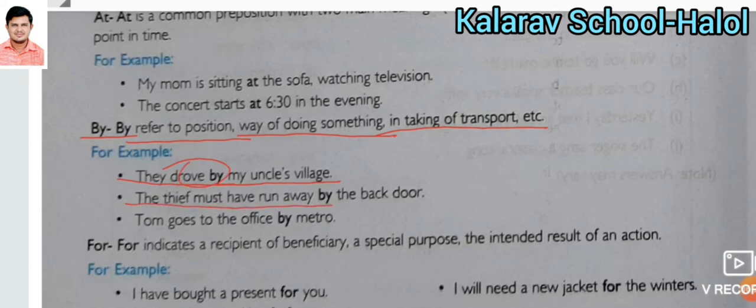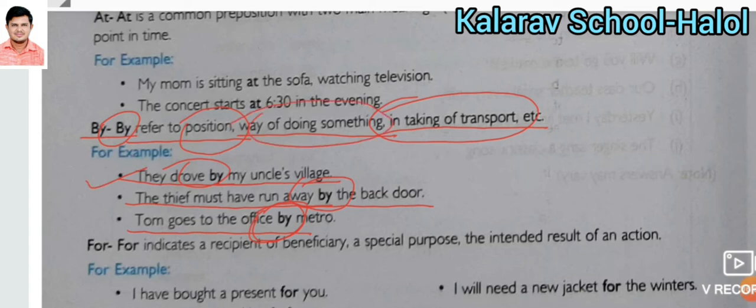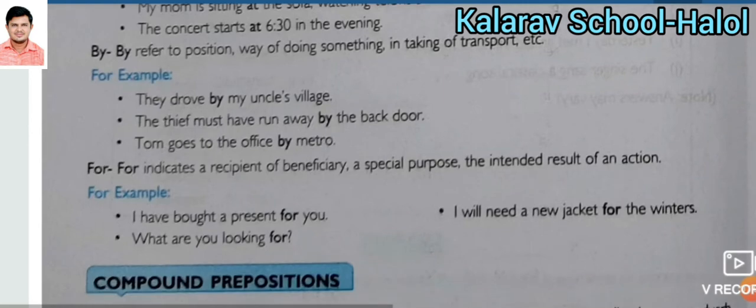The thief must have run away by the back door. Here by shows the position. Tom goes to the office by metro. Here by is used for taking transport. So by refers to position, number one, a way of doing something, number two, and taking a transport, number three. So by is used in three different situations.